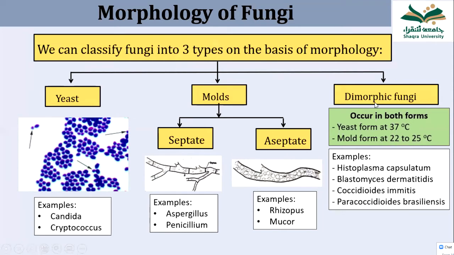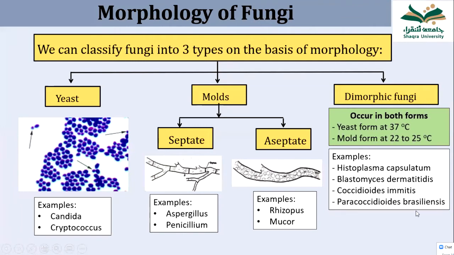And the third category is dimorphic. These dimorphic fungi occur in both forms, the yeast form and the septate mold form. Yeast form occurs at 37 degrees Celsius and mold form occurs outside the body at room temperature. Examples of dimorphic fungi are given here: Histoplasma capsulatum, Blastomyces dermatitidis, Coccidioides, Paracoccidioides brasiliensis.